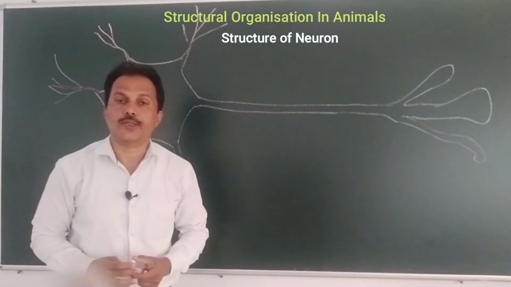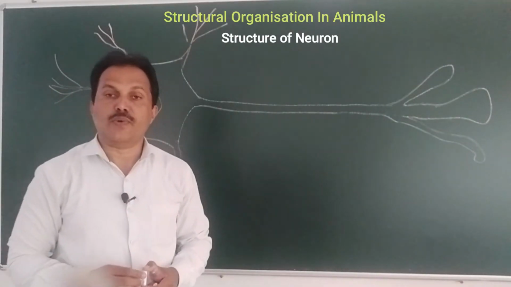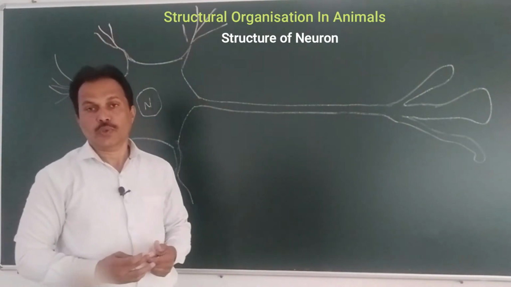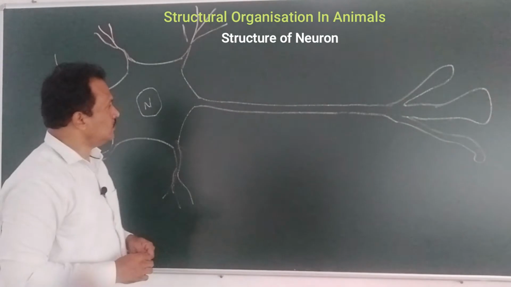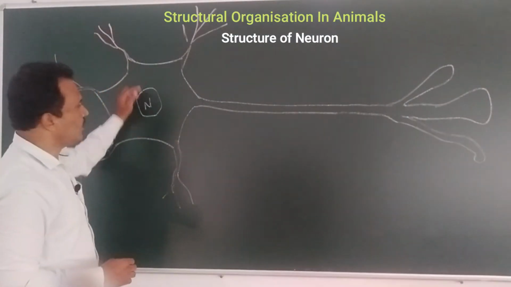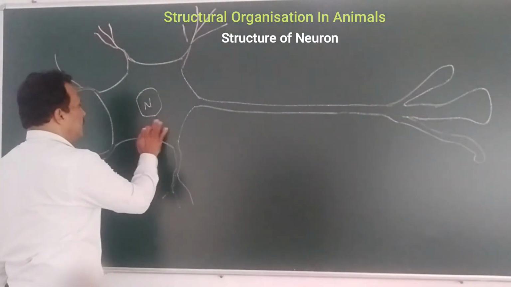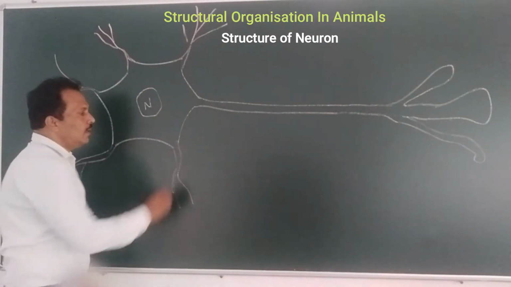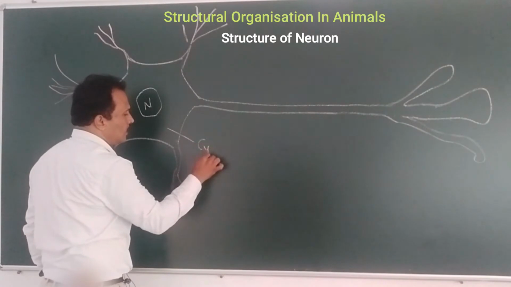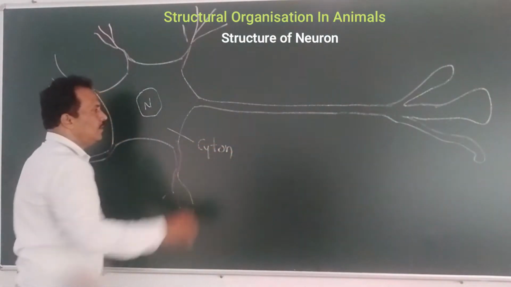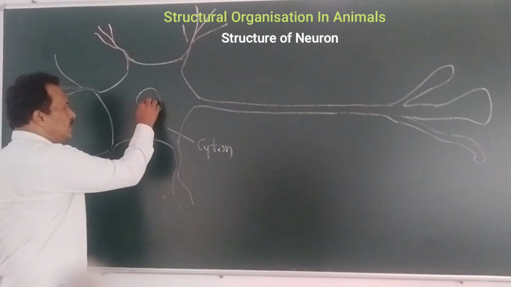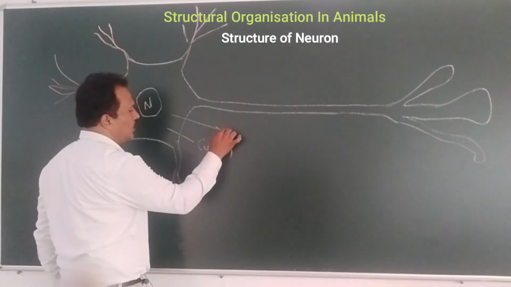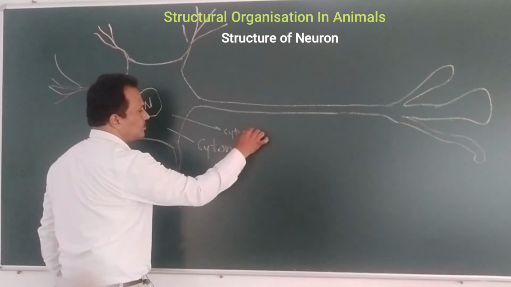Here we are going to discuss the structure of the neuron. If we have a look at the diagram drawn on the green board, there is a very important aspect present at this point. This is the total cell. This cell is known as the cyton, and this is the nucleus at the center, and this is the cytoplasm.